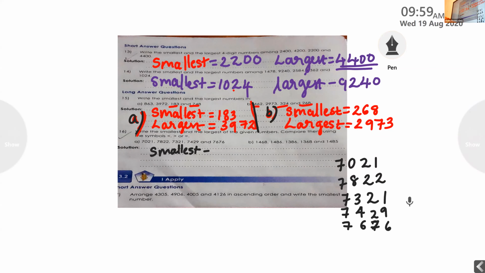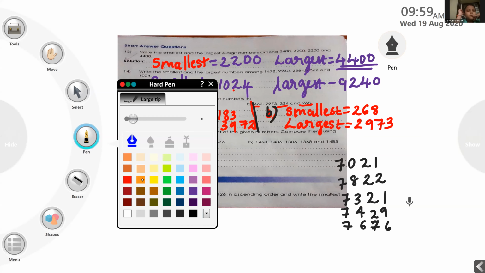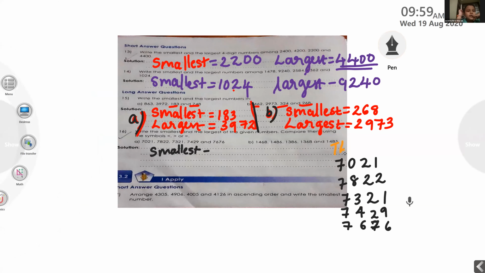So what we have to do? We have to check the 100 place digits. Ma'am, I didn't understand the question. First you have to find the greatest and smallest number among these given numbers. That much have you understood? Yes, ma'am. After that, using the symbol less than or greater than, we have to present that. That I will show you. Okay, ma'am.